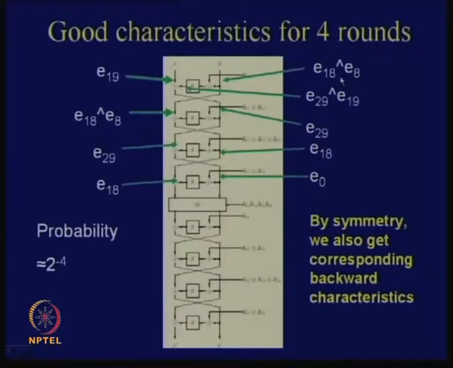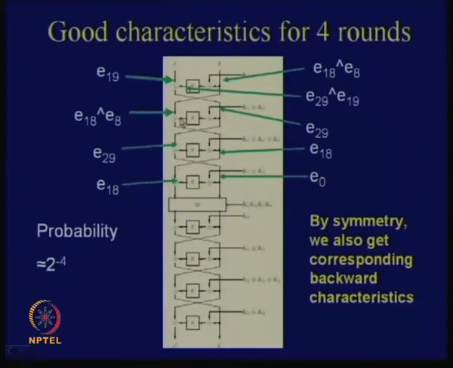Remember that when we do this addition on the indices, we are doing it mod 32. So what is 18 plus 11? 29. And 8 plus 11 is 19. So now you obtain a differential here equal to E29 XORed with E19, right? If I take an XOR between these two, you see that E19 gets cancelled, so you have only E29. This E29 now gets to the right side, and you obtain E18 XORed with E8 here.